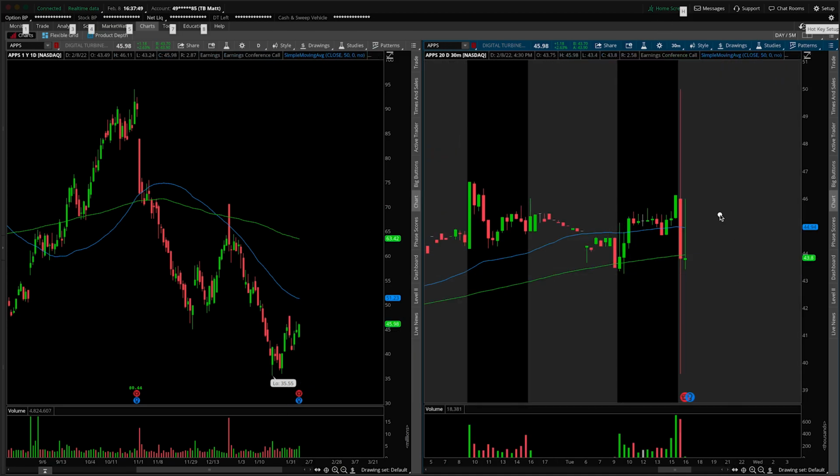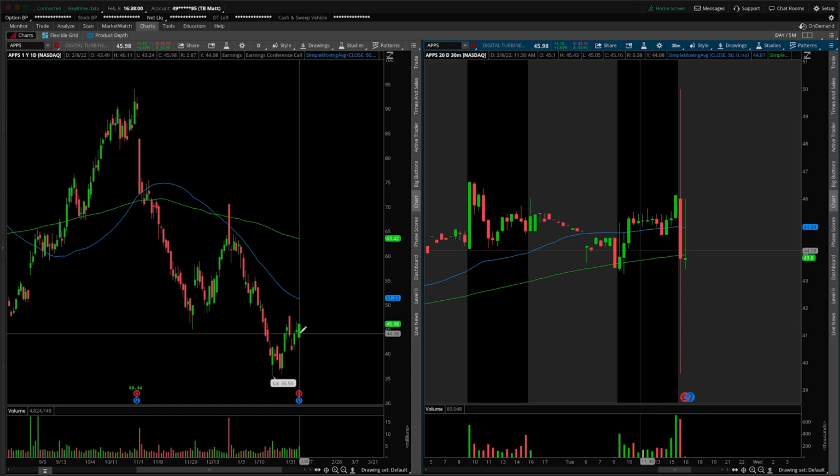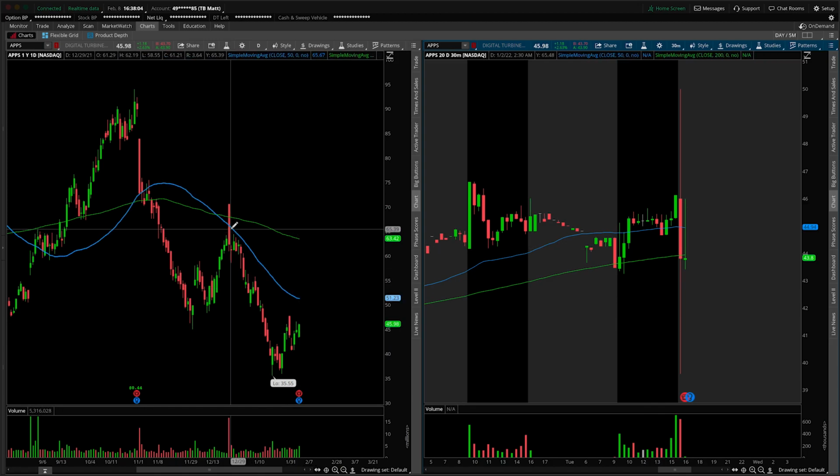So quite a bit of volatility so far. New high set closer to 50 and new low closer to 40, right? So a 10-point range here. Lots of volatility considering that the daily ranges are not even close to that, right? A daily range from today was $2.87. A really large day inside of APPS gets closer to 9.50. That's sort of an outsized move as well. You can see the volume on that day.